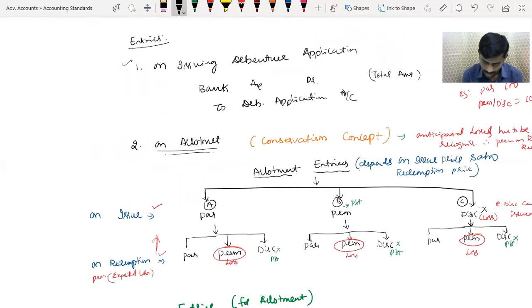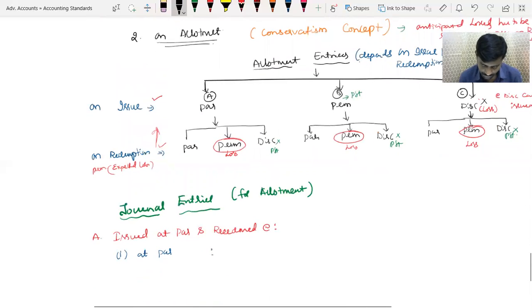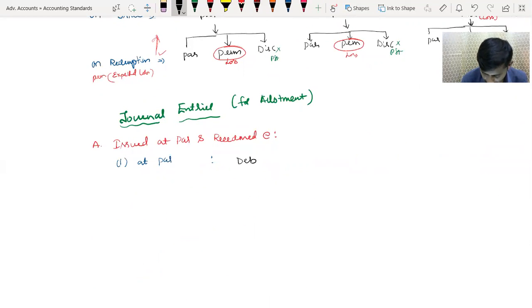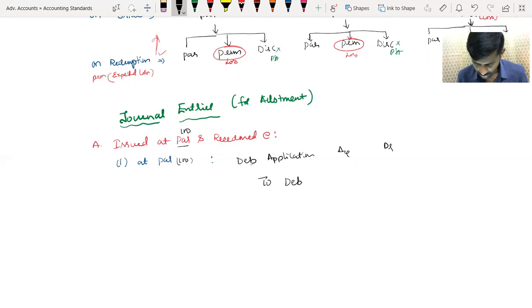If it is issued at par, it is a continuation of the first entry, my dear friends. In all the cases, the debenture application account has to be reversed. So the entry is: debenture application account debit. It is at par. Par means 100. Redeemed at par means 100. Keep in mind, if it is redeemed at par, there is no current profit or loss, and also no future profit or loss. So debenture application account debit to debentures account. Debentures account is always at face value. So for example, let us take 100.